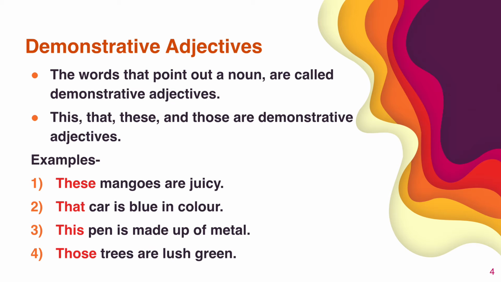Now this pen is made up of metal. This pen, we can talk about a pen. Okay, one pen we are talking about. So this is what, this pen. And those trees are lush green.